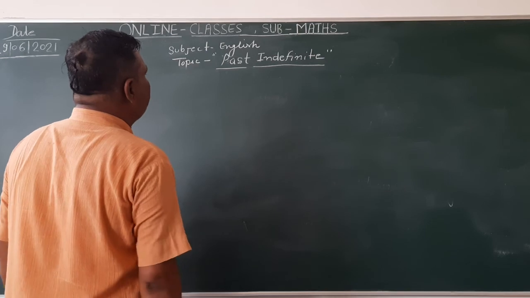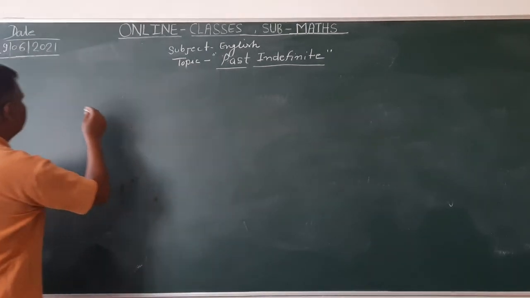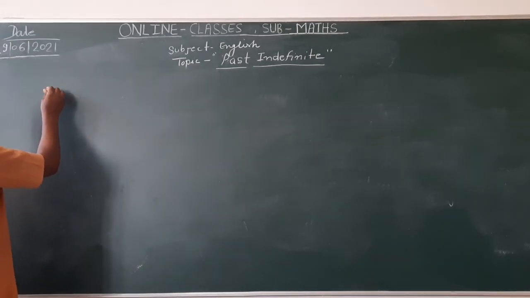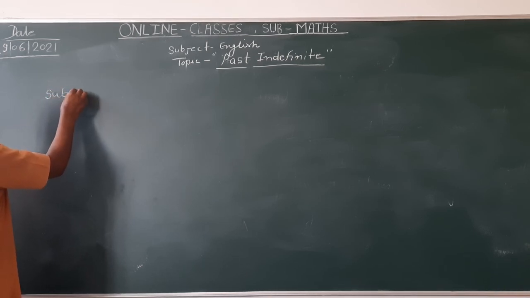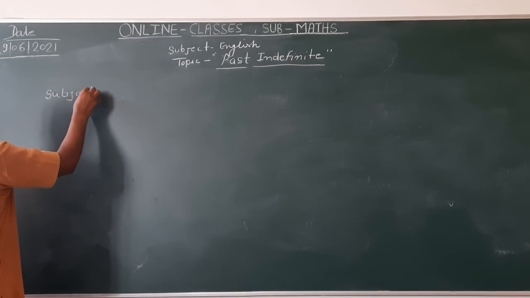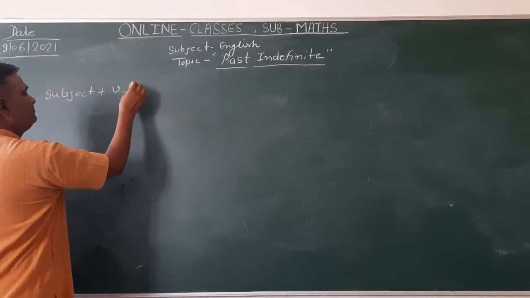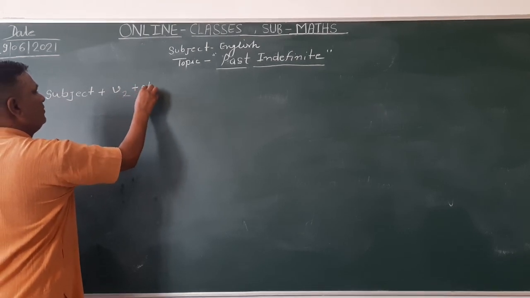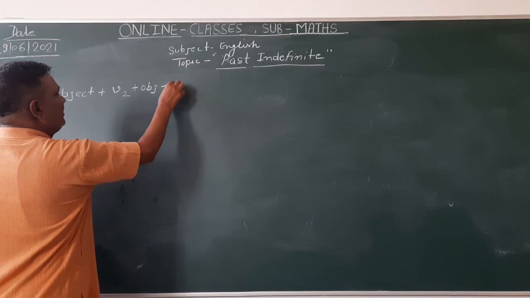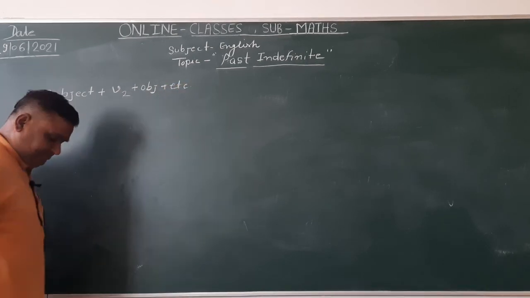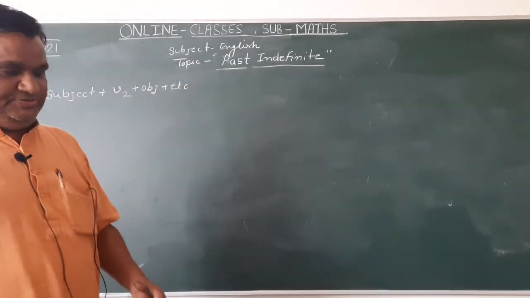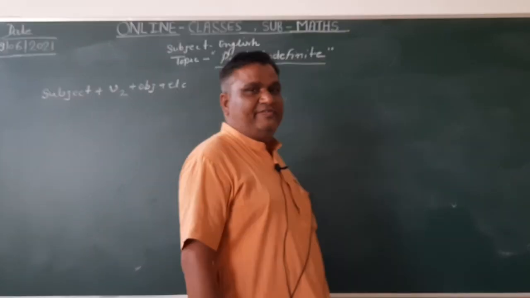Now I am telling you about the past indefinite, the general structure: subject plus verb's second form plus object, and so on. This is the general structure of the past indefinite tense.